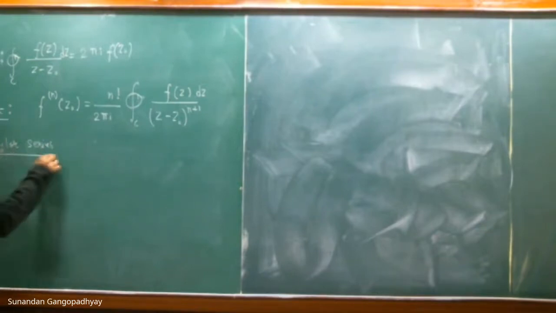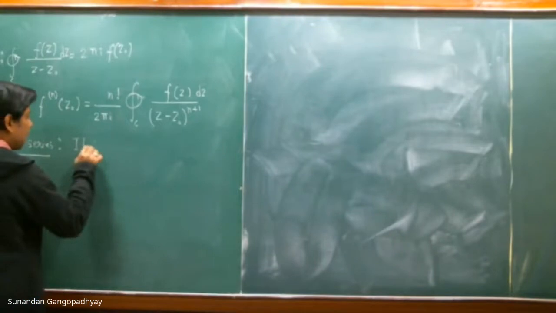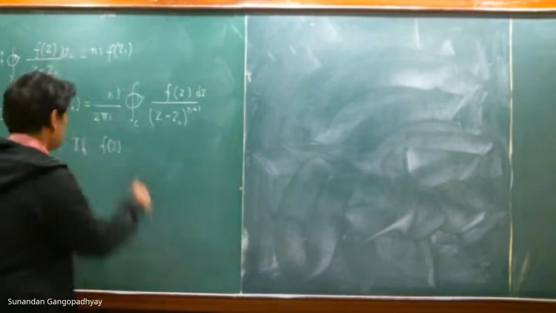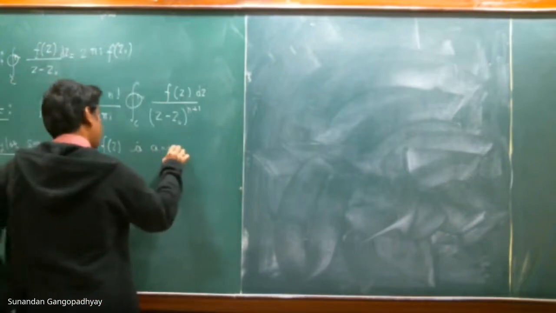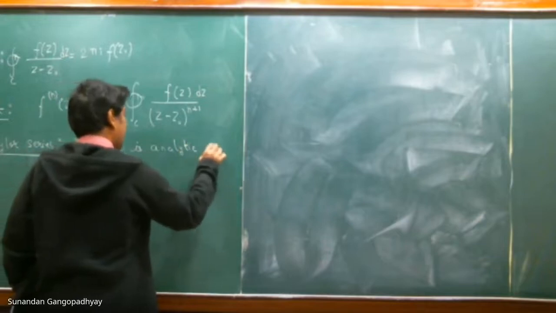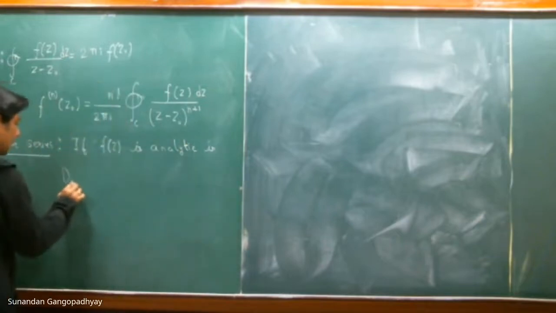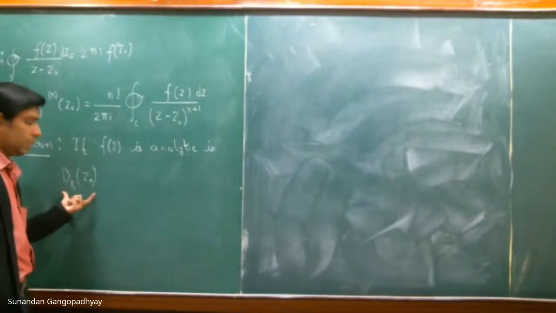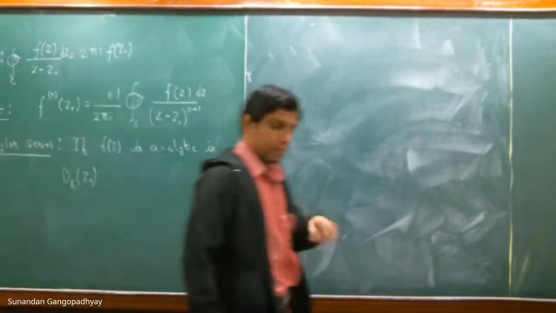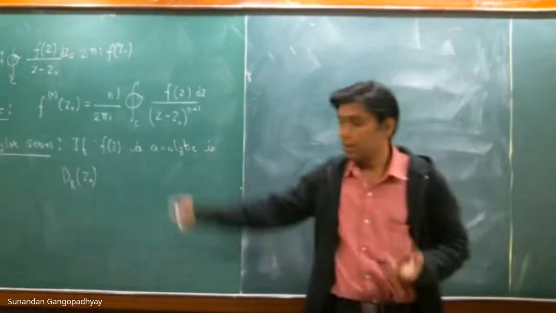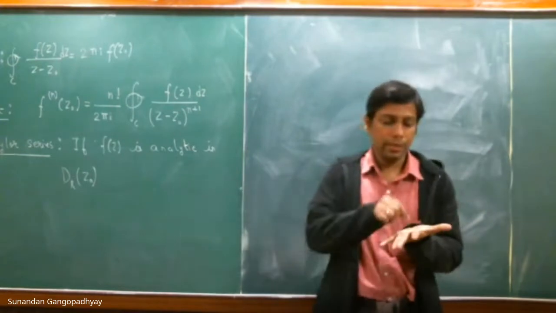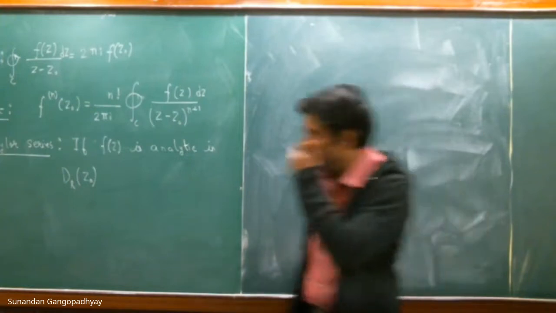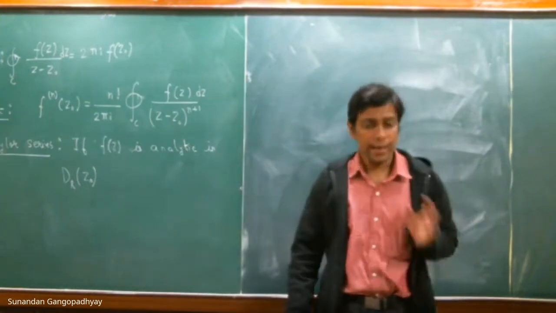Taylor series. If f(z) is analytic in D(r, z naught), you know what this means now. This is basically the neighborhood around the point z naught. Z naught is the center of the circle and r is the radius of the circle. So you have a circle. This is the neighborhood around that point, and in this region the function f(z) is analytic.